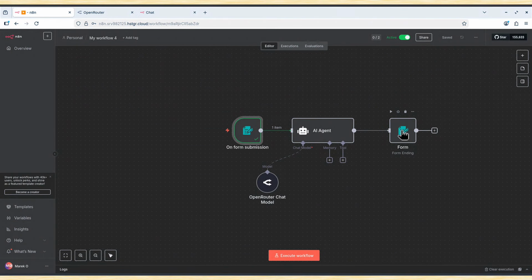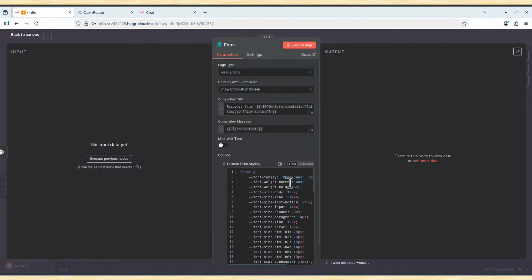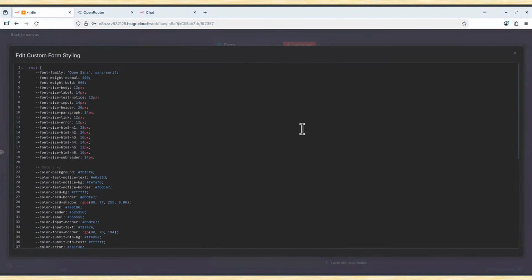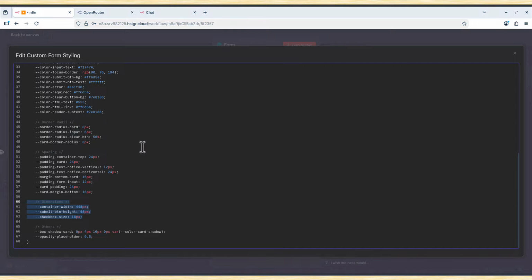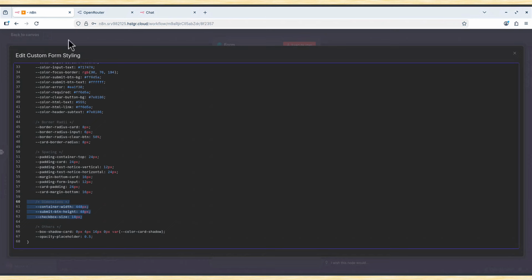And in the last form, if you choose that option, you can see custom form styling. And if we make it bigger, you can see all the form styling. What you need to find is dimensions. You can see them here. They are the dimensions of this little window, and we want to make it wider.